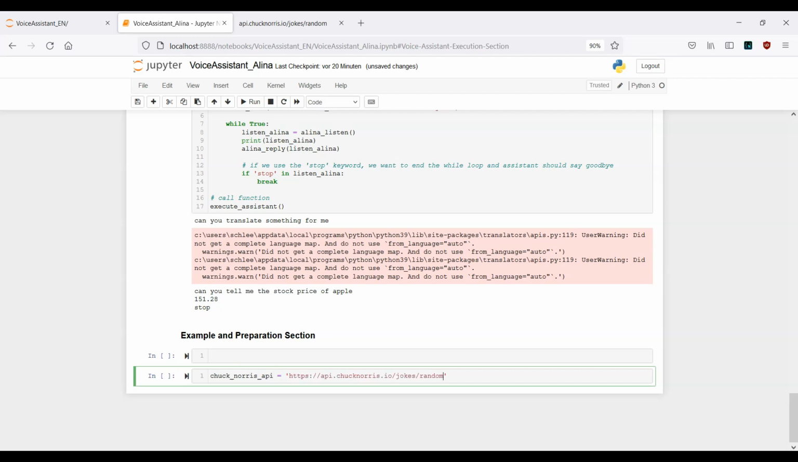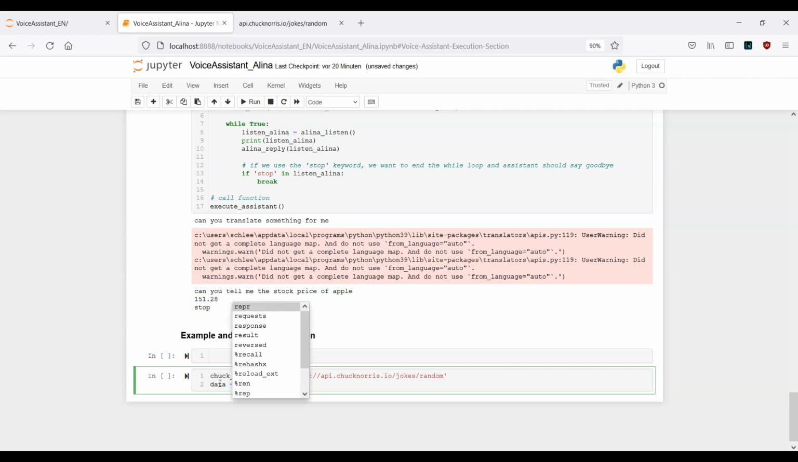Here I want to provide this URL. Okay, this is step number 1, and afterwards we need to provide a request to this specific URL. That means let's provide one different variable. Let's say Chuck Norris data. CN is the abbreviation for Chuck Norris.